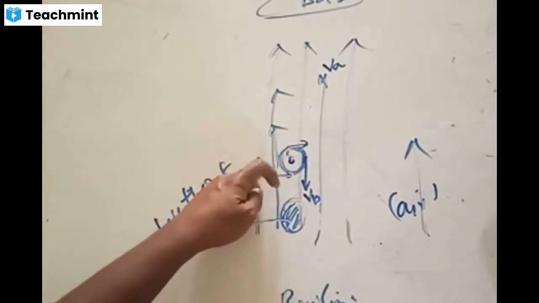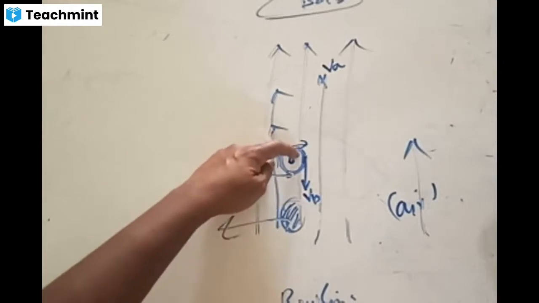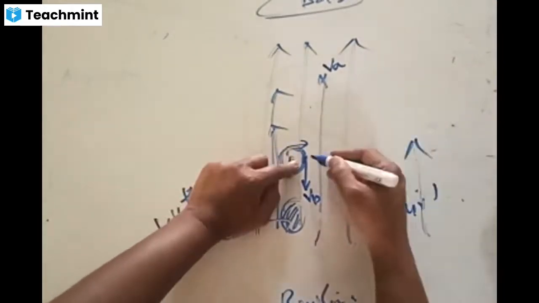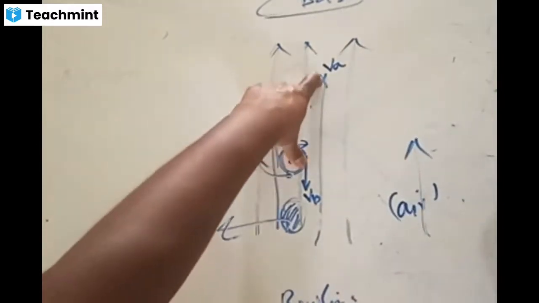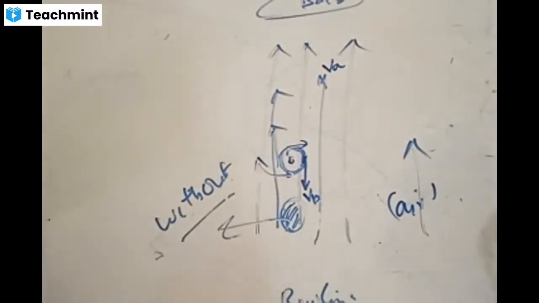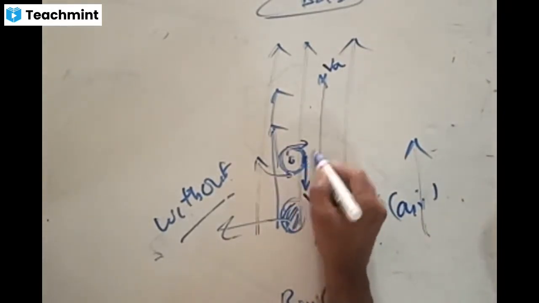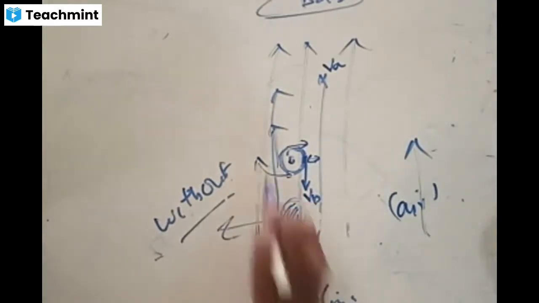For a spinning ball, there exists a tangential velocity to the surface every time, and when the air is moving in this direction, both velocities are opposite to each other. What is the relative velocity? The relative velocity is the sum of these two velocities, so the velocity in this region is going to increase, and it is now going to attract.